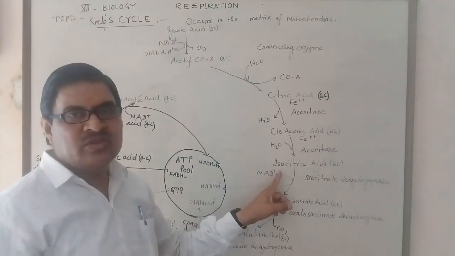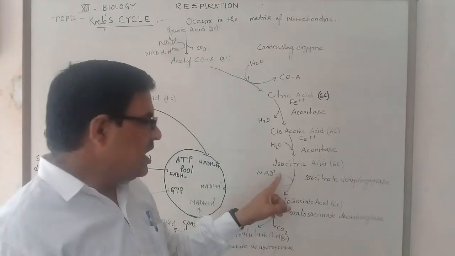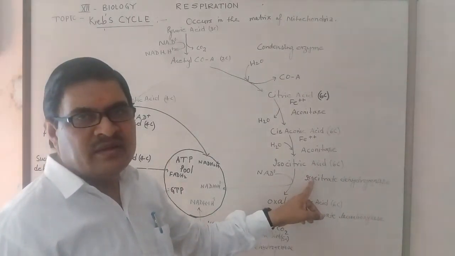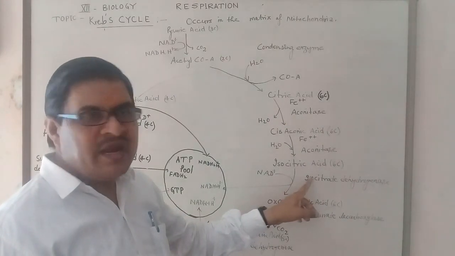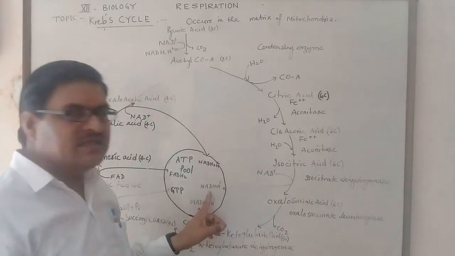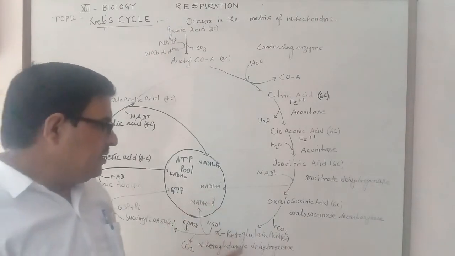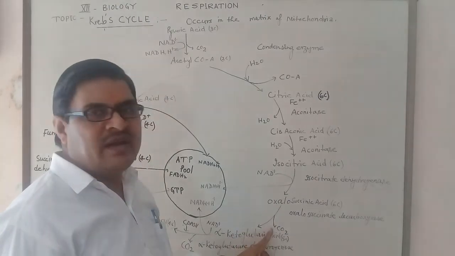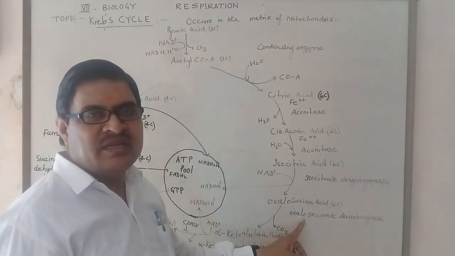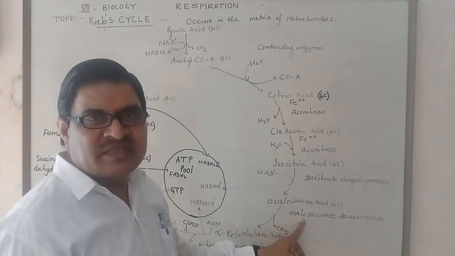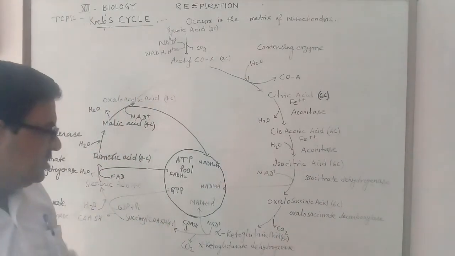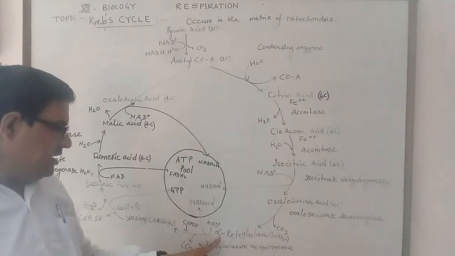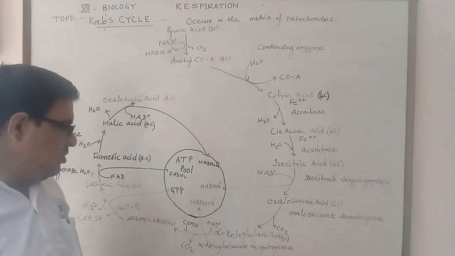After this, isocitric acid changes into oxalosuccinic acid in the presence of the enzyme isocitrate dehydrogenase when NAD positive produces NADH plus H positive, and oxalosuccinic acid, a 6-carbon compound, removes one carbon dioxide in the presence of oxalosuccinate decarboxylase enzyme. Then it produces the first 5-carbon compound, alpha ketoglutaric acid,